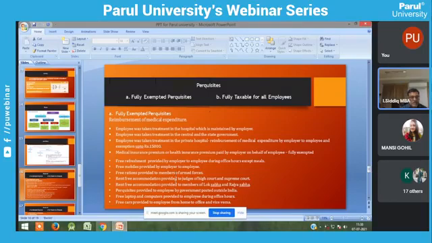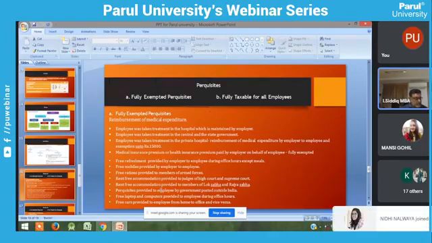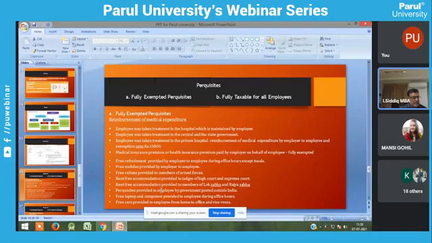That is fully exempted. Rent-free accommodation provided to the judges of the High Court and the Supreme Court is also fully exempted. We have already discussed this. Rent-free accommodation for the members of Lok Sabha, MLAs and MPs, is provided by the government, so that is fully exempted. They do not pay tax to the government, because they are providing service to the government. Free laptops and computers provided to an employee during office hours, and free cars provided from home to office and office to home, are also fully exempted perquisites.